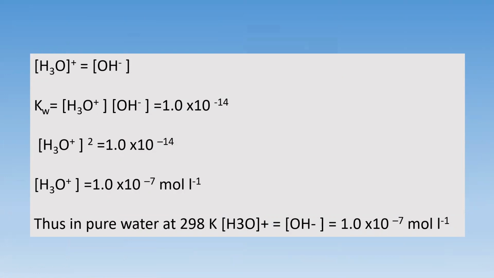So the concentration of hydronium ion is 1 into 10 raised to minus 7, and the concentration of hydroxide ion is also 1 into 10 raised to minus 7, as the pH of water is neutral, which is 7. Hence, in pure water at 298 Kelvin, the concentration of hydronium ion is equal to the concentration of hydroxide ion, that is 1 into 10 raised to minus 7 mole per liter.